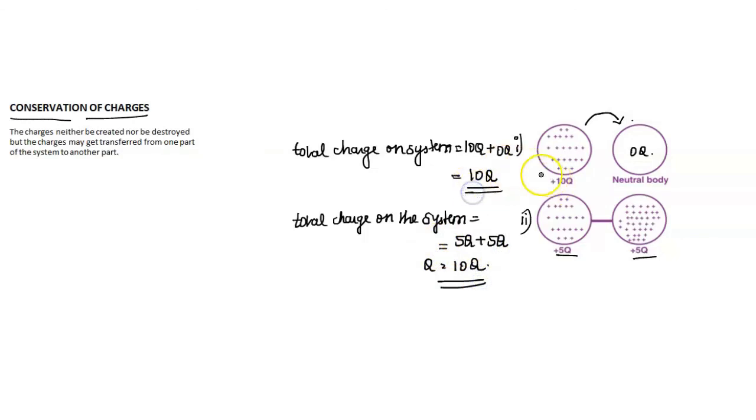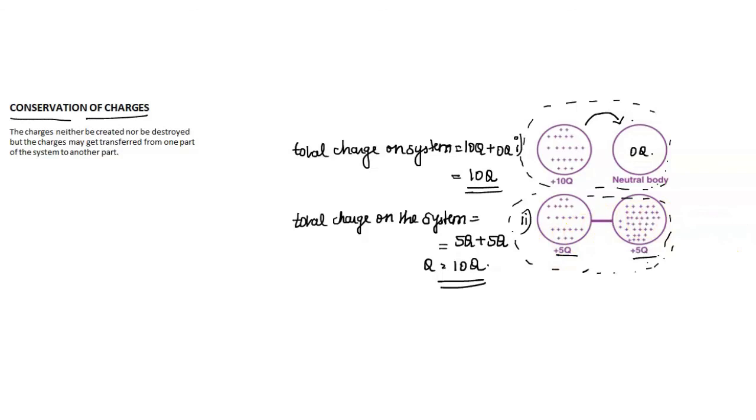So in both cases, even if the charge is transferred to another body, the total charge on the system remains constant. That is conservation of charges. Charge can neither be created nor destroyed, but it may get transferred from one part of the system to another. This whole two-object arrangement is considered as one system here. So this is about the conservation of charges.